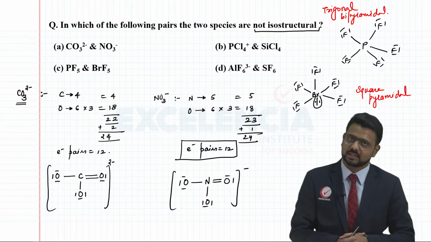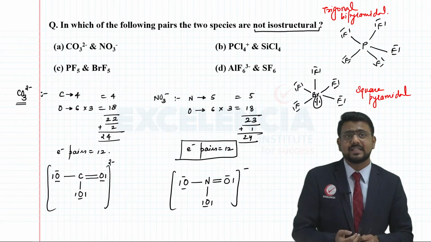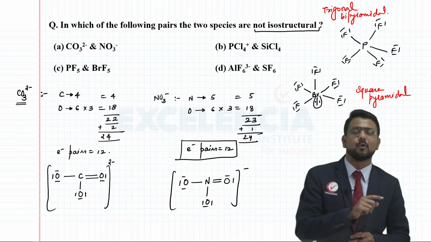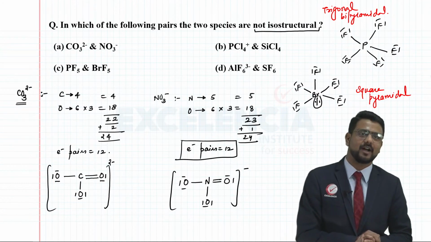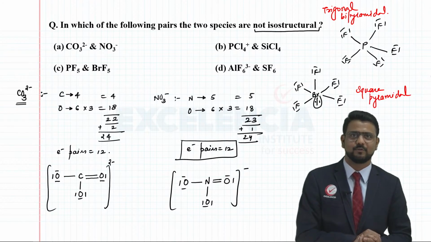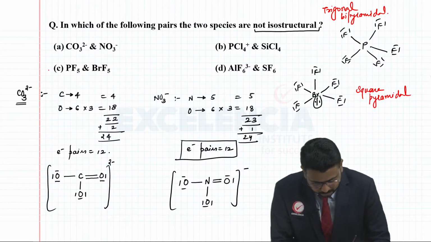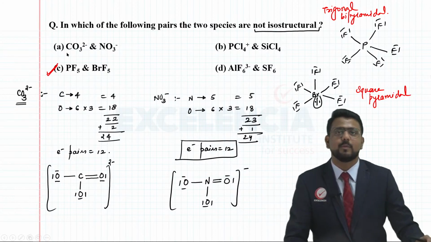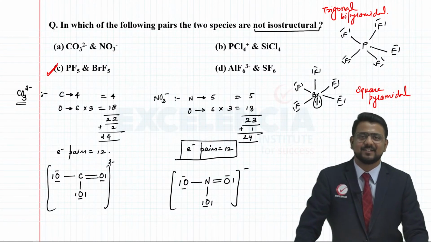PF5 and BrF5 we just now discussed. AlF6 3- and SF6 also will be isostructural. They'll be having octahedral geometry, right? So now, without any doubt, I'm sure you'll be able to mark this answer as C, right?